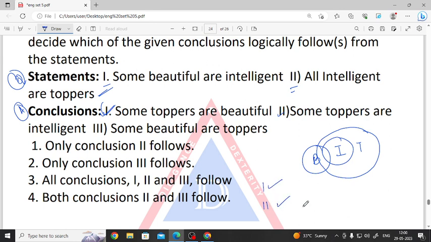Option number 2 is also correct. And what is conclusion 3 given? It is given, some beautiful are toppers. Yes, some beautiful are toppers. So all the 3 conclusions are correct. So what is given? Option number 3: all conclusions 1, 2 and 3 follow. So option 3 is correct.